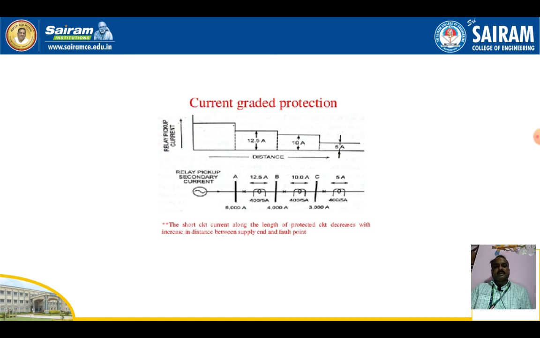So here we can see the three different parts, three different relays. When the current exceeds the preset value, 5 amperes, then that relay will operate. Suppose that relay fails, another relay will operate. Even if that relay fails, the primary relay will operate and isolate the fault. So a time graded system will operate irrespective of current. Current graded protection will operate irrespective of time. These things we have to remember.